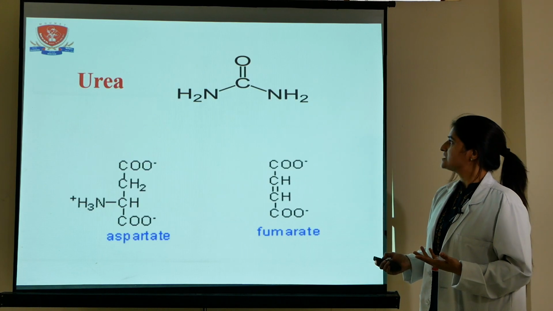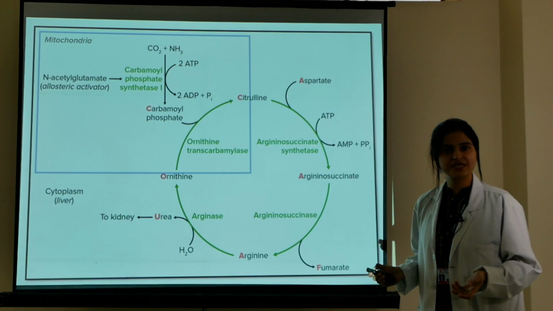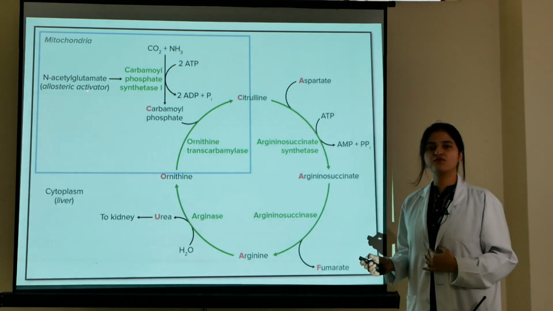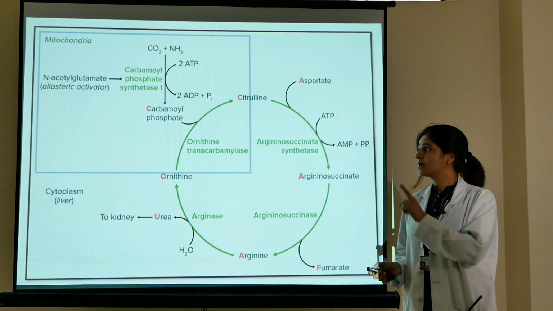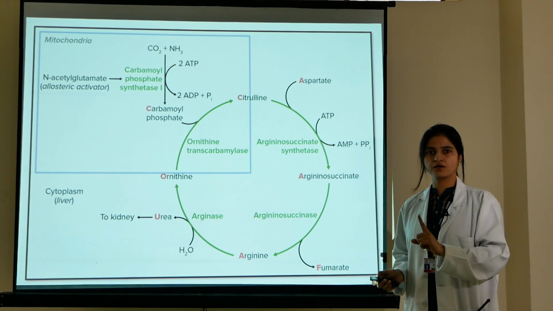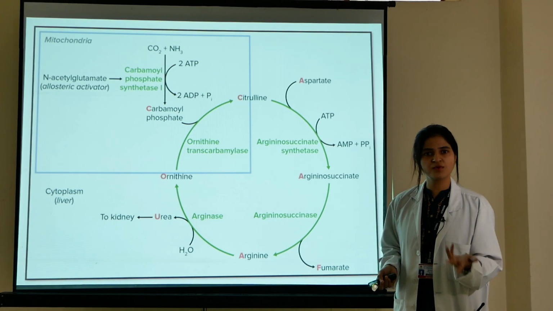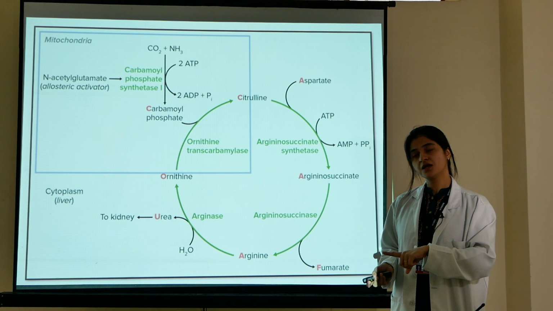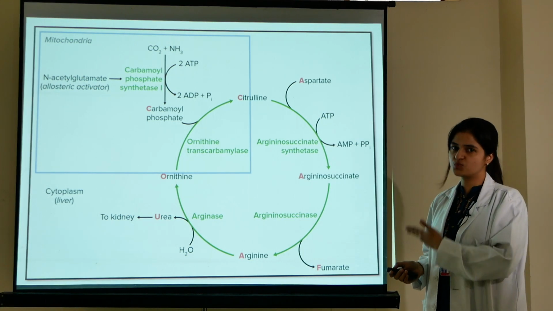Okay. Now the next is the regulation of urea cycle. The regulatory enzyme of urea cycle is carbamyl phosphate synthetase 1. So carbamyl phosphate synthetase 1 is the first enzyme in urea cycle. It is the regulatory enzyme also of urea cycle. So if the examiner or anyone asks what is the regulatory enzyme of urea cycle, what will you answer? The regulatory enzyme of urea cycle is carbamyl phosphate synthetase 1.